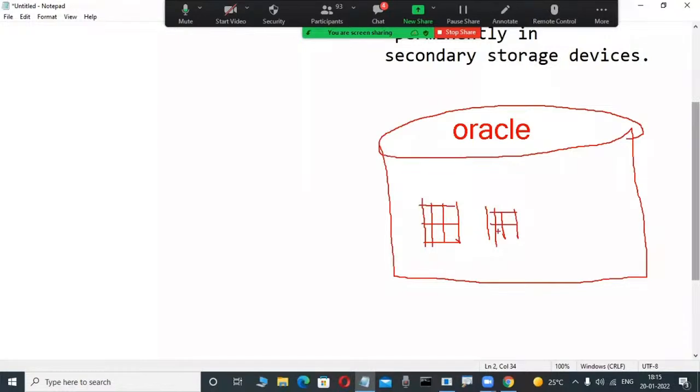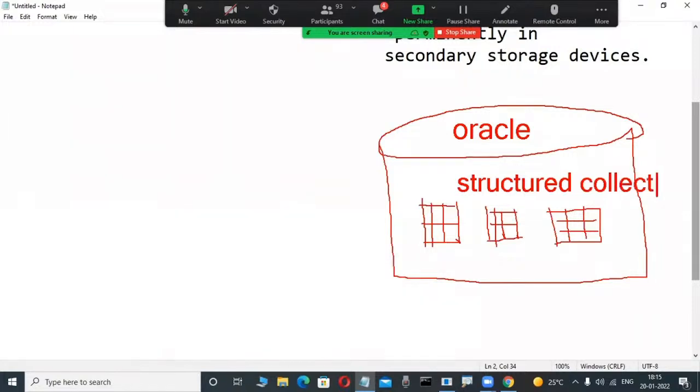Maybe you have an idea; in mathematics, it is only rows and columns. Similarly, here data is stored in a logical structure. What is logical and what is physical, we will see later. Logically, data is stored in table format, in a structured manner. All relational databases store a structured collection of data. That is important, not non-structured. Non-structured data goes to other databases. Oracle is one of the popular relational databases.